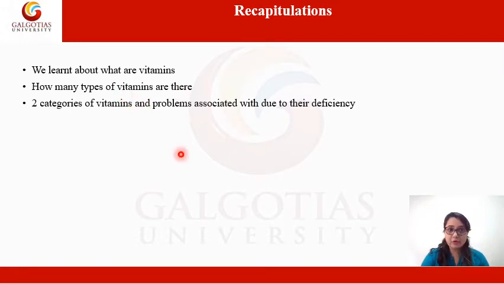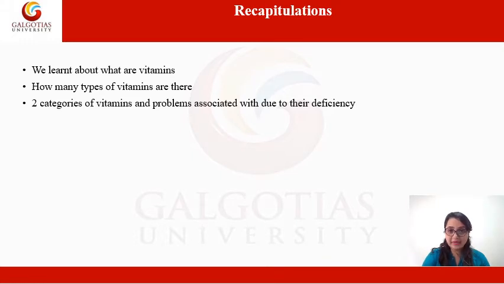We learned about what vitamins are, why they are necessary, that they are not produced in our body, and what sources of food can provide us with various types of vitamins. We discussed how many types of vitamins there are and what problem the deficiency of each leads to in our body. We also discussed two categories of vitamins, water soluble and fat soluble, and the problems associated with their deficiency.